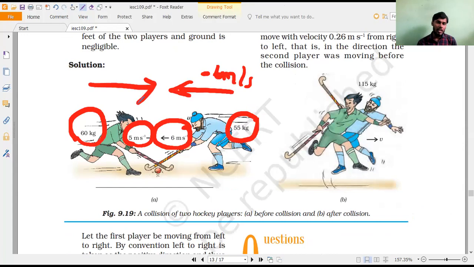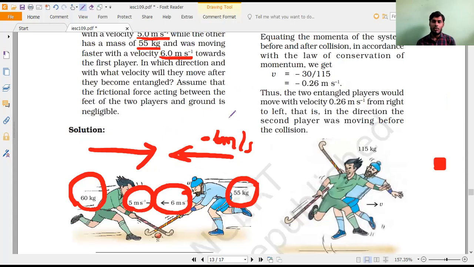And this person is coming in this direction, so once they move, they will hit each other. So what is the velocity we have got? Minus 0.26 meter per second. Correct or not? Yes, sir. So after they entangle, how are they moving? Both are moving in the direction the second player was moving before collision. So the two entangled players would move with a velocity of 0.26 meter per second from right to left.